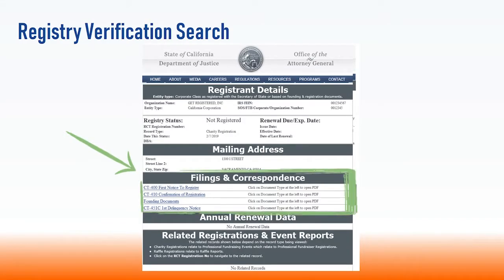This includes copies of annual registration and renewal forms, such as Forms RRF1 and CTTR1, IRS Forms 990, raffle and professional fundraiser registrations and reports, correspondence between organizations and the registry, and other public documents and data that are in the registry's database. Information is retrieved from the database in real time, but data and statuses may change throughout the day as filings are processed.